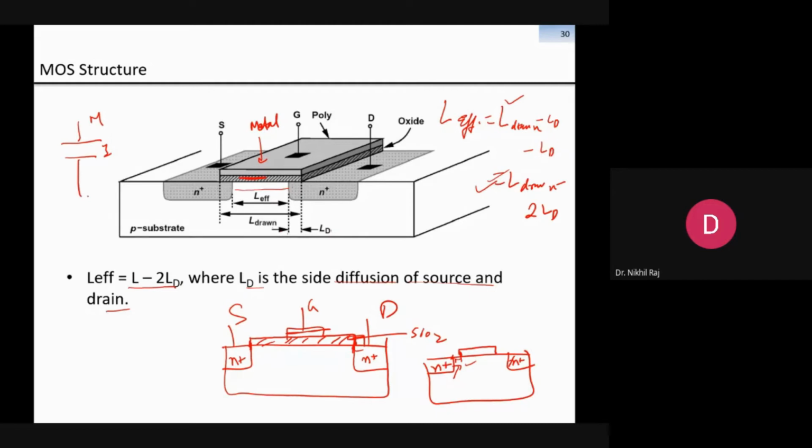So we can represent it as MIS, or sometimes it is given by MIM, metal insulator metal. It's not metal source substrate. So this also forms a capacitor. Sometimes there is a poly insulator capacitor also, because it depends on which type of material we have deposited on the gate, either metal or polysilicon.